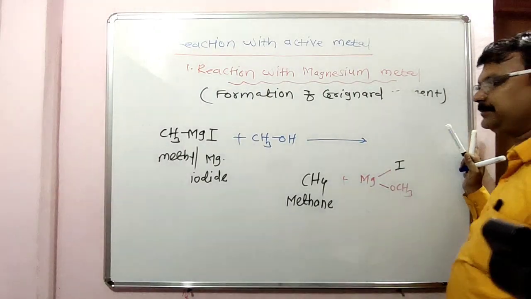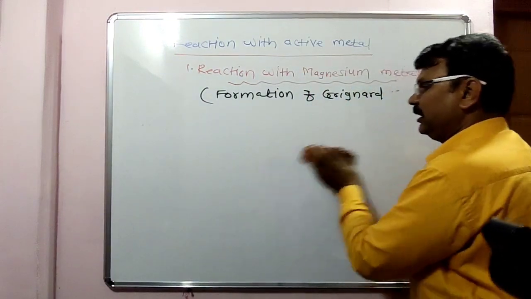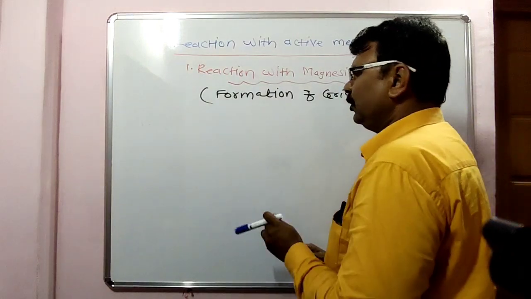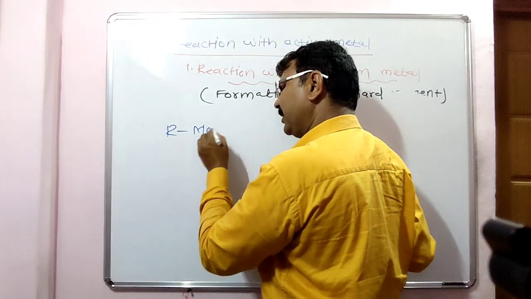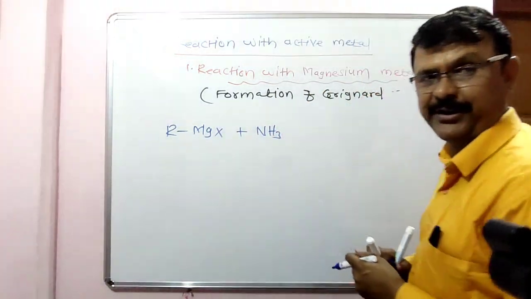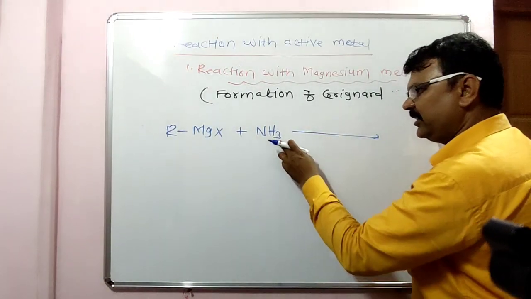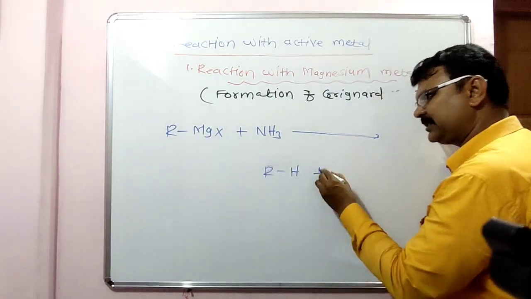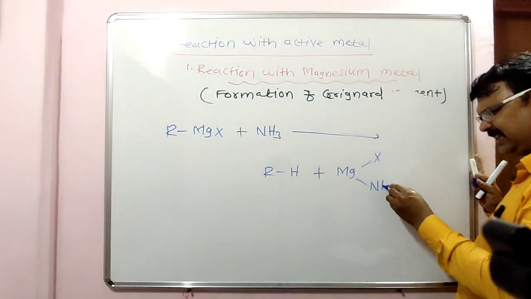Look here, next hydrogen compound is ammonia. When Grignard reagent, RMgX, is reacted with ammonia, it gives like this: H and R, RH, plus the remaining part Mg, X, NH2.